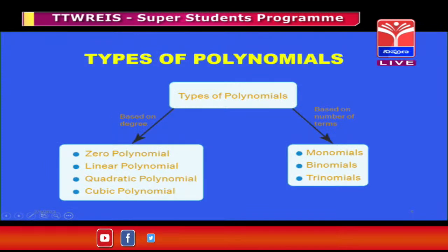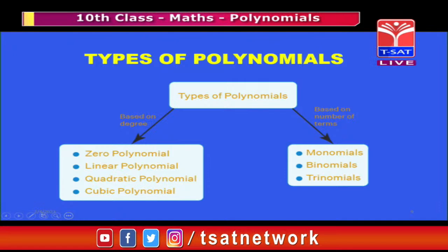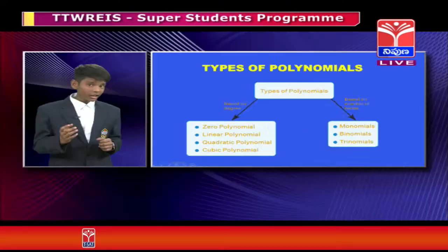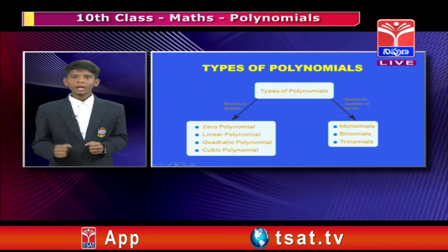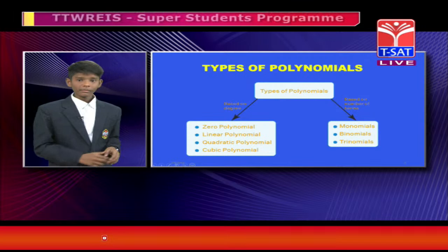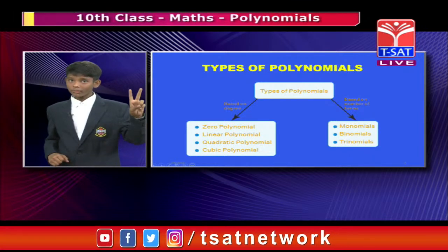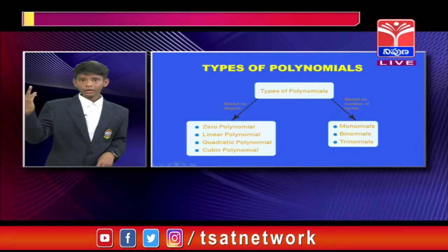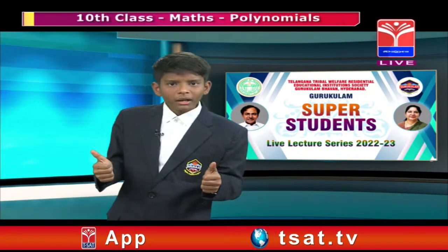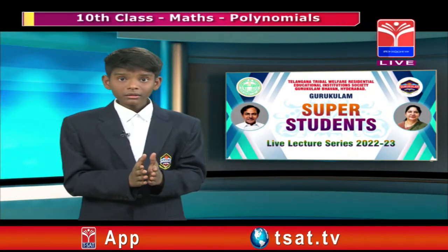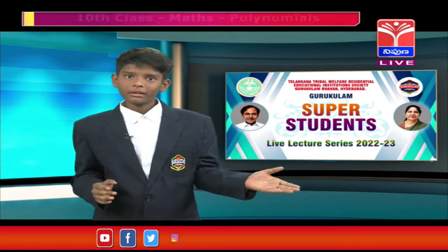So, types of polynomials based on the number of terms. Let us see some examples. There are usually 3 types of polynomials based on terms. Let us discuss them. The first type is monomial, the second is binomial, and the third is trinomial. Let us discuss monomial. What is a monomial? A polynomial with one term is said to be a monomial.